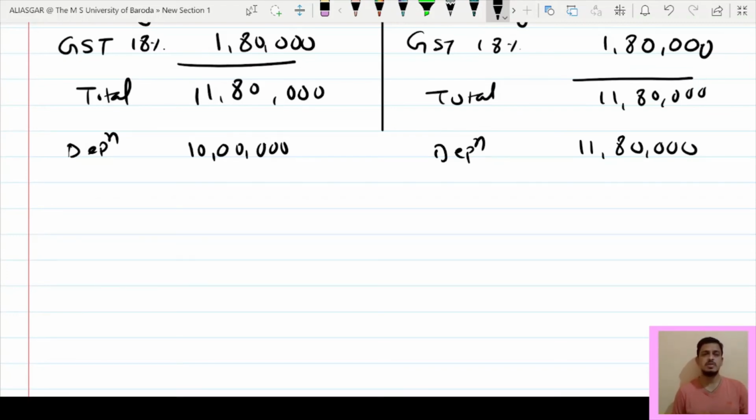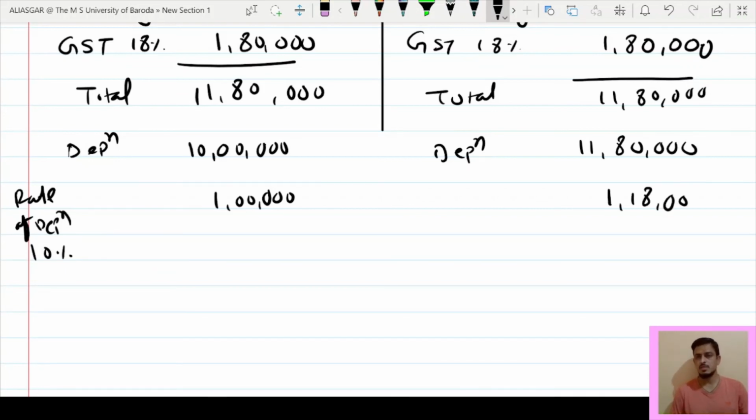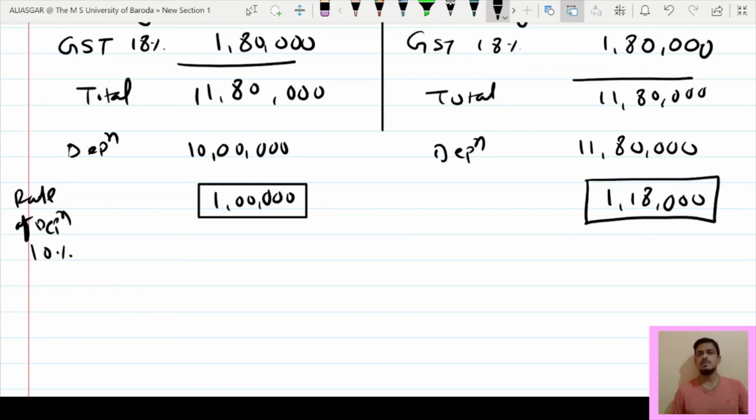So let us take rate of depreciation is 10%. So in this case depreciation is 1 lakh, and in this case depreciation is 1,18,000. If SLM method is there, then every year company will charge 1 lakh depreciation in first case, and in second case company will charge depreciation of 1,18,000.